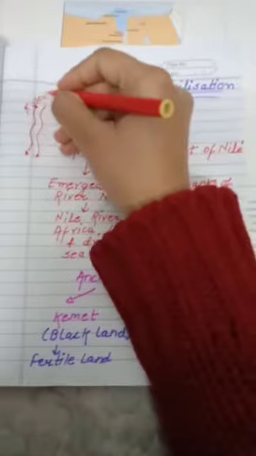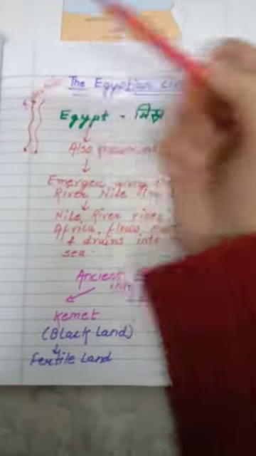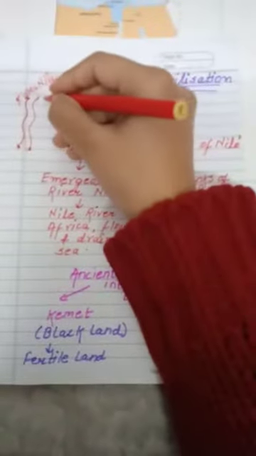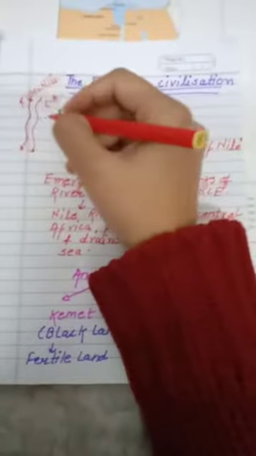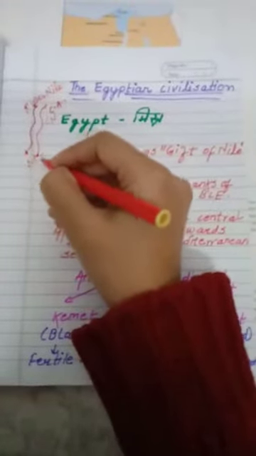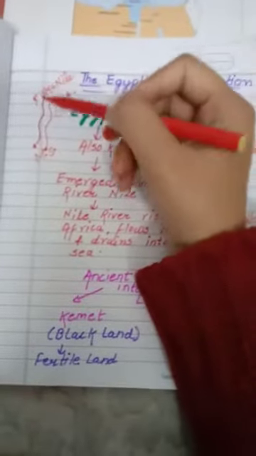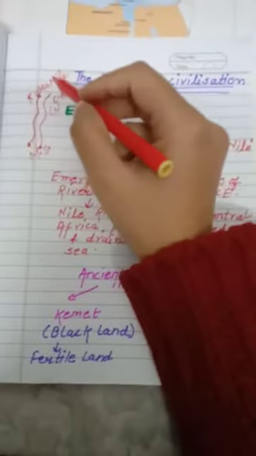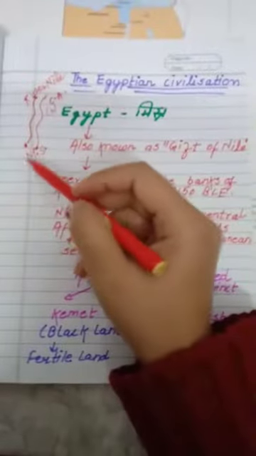I am talking about the river Nile, and Egypt is famous for the river Nile. The Nile river rises in Central Africa. Where does it rise? It rises from Central Africa, and it flows northward and drains into the Mediterranean Sea. I hope you all are getting it. Once again I would like to repeat it. The river Nile starts flowing from Central Africa, and then it drains into the Mediterranean Sea.